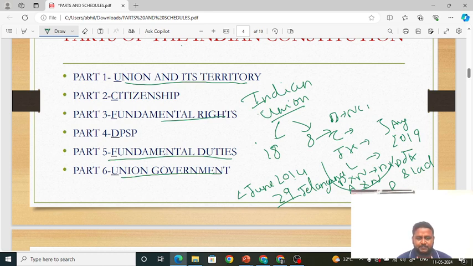One thing you must remember, an additional piece of information I am giving: if they ask which amendment is called the mini constitution, the answer is the 42nd Amendment Act. It is called the mini constitution because many changes were introduced in the constitution through it. Through that only, fundamental duties were added in part 5.